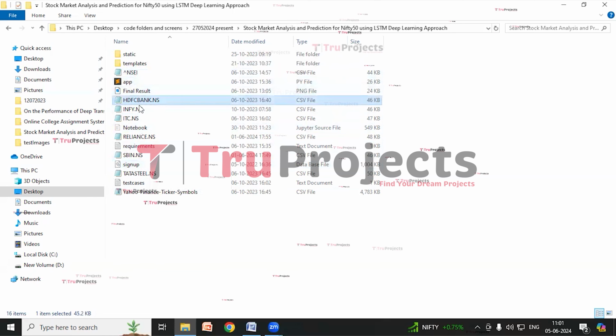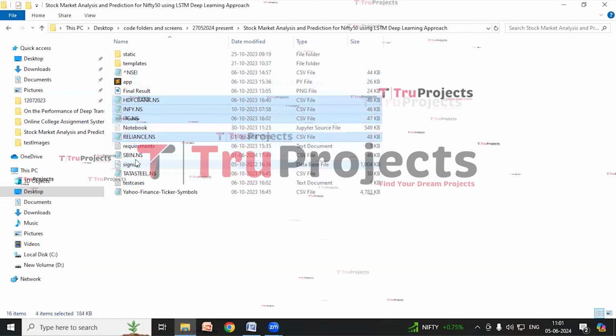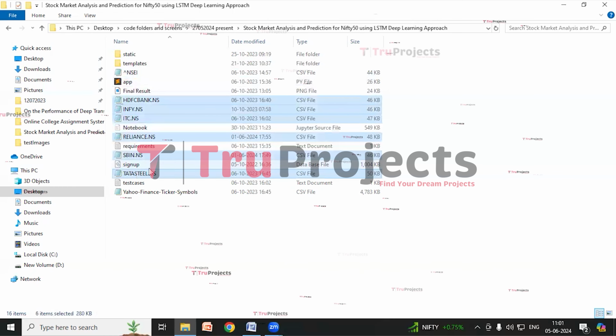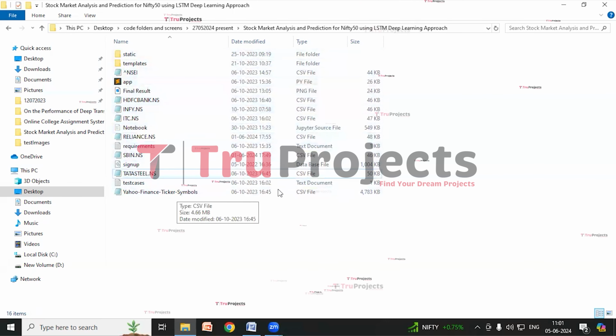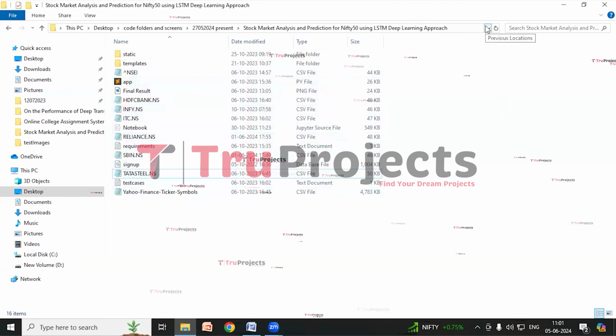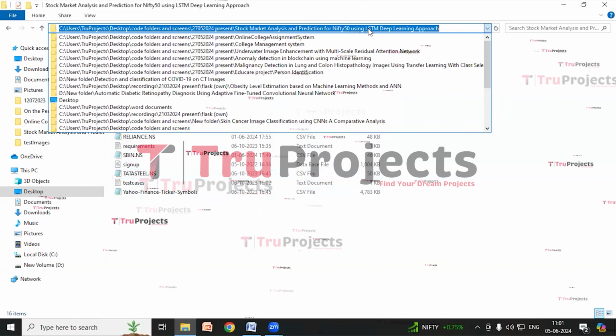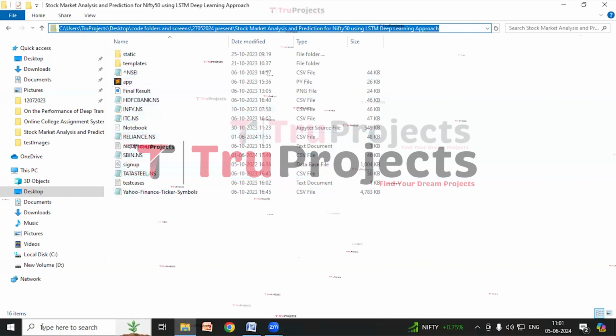So using these data sets, we'll be training the deep learning models. This is about the code folder. Now copy the path of the code folder from the address bar of the file explorer. So this is the path, I'm copying it. Open Anaconda prompt.